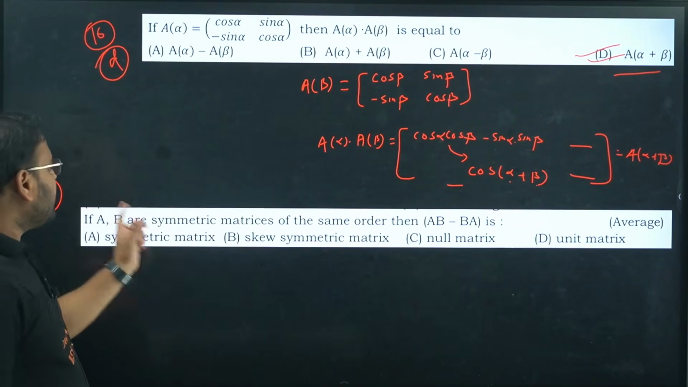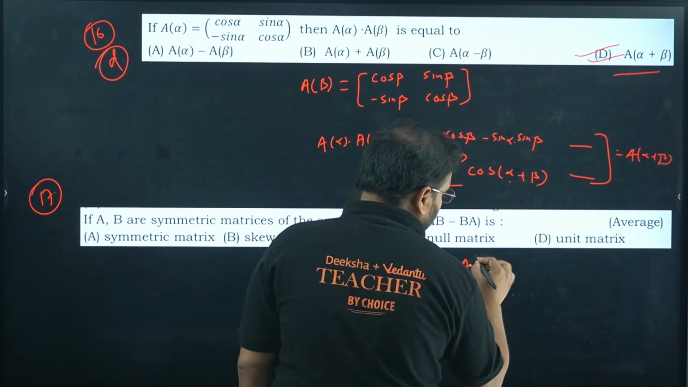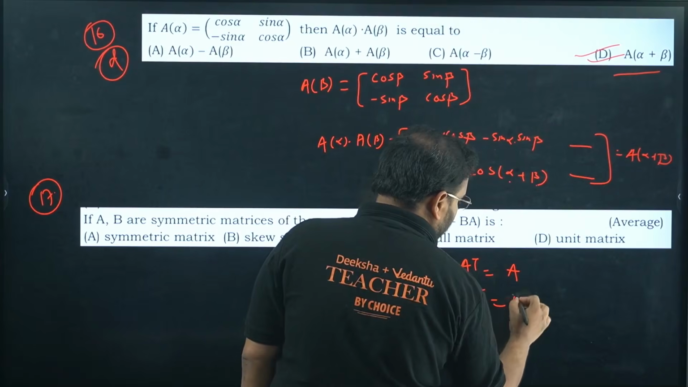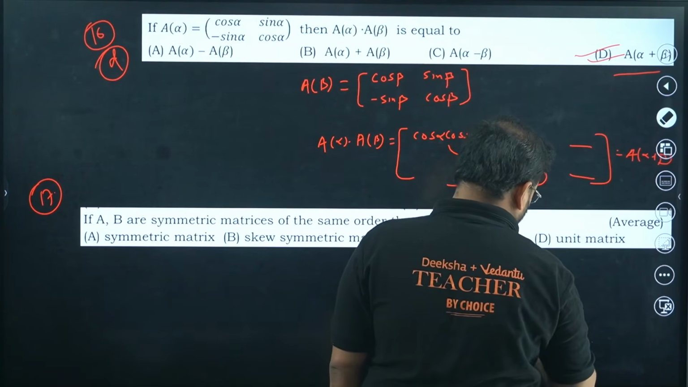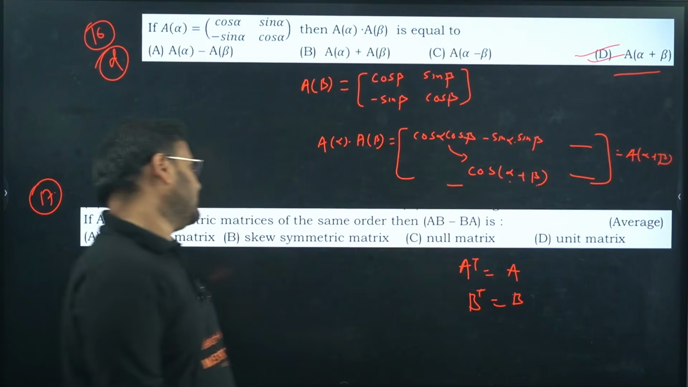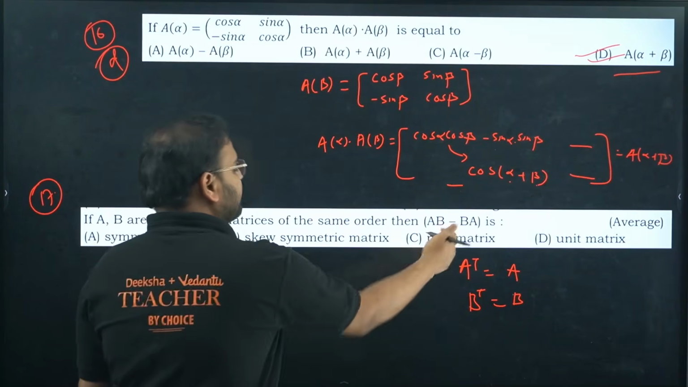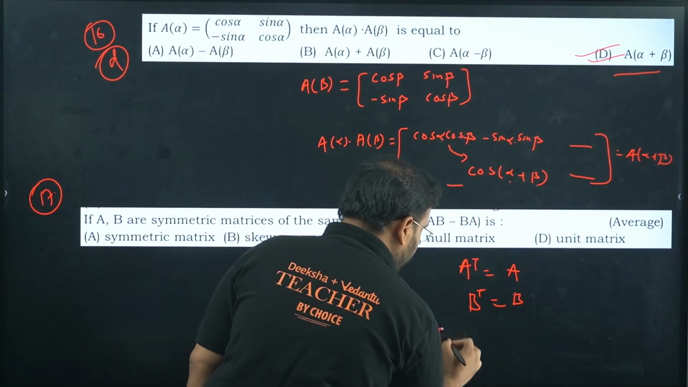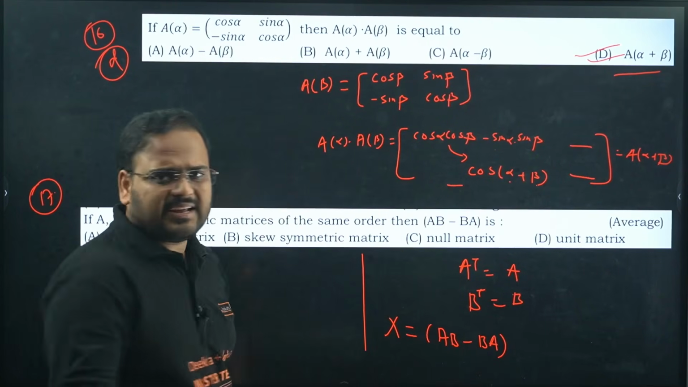17th one. A and B are symmetric matrices. Means what? A dash is A and so is B dash B. They are symmetric matrices. It means A dash is A and B dash is B. So if I take this as a matrix, let's say X. X is what? AB minus BA. We can do that.